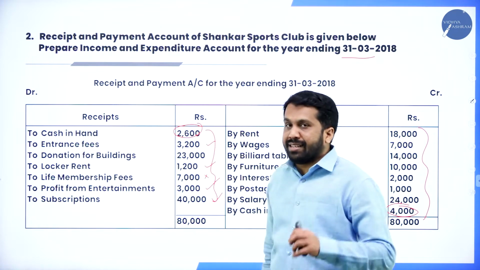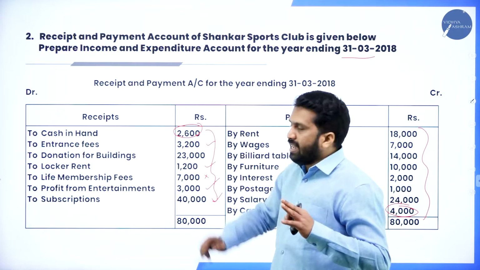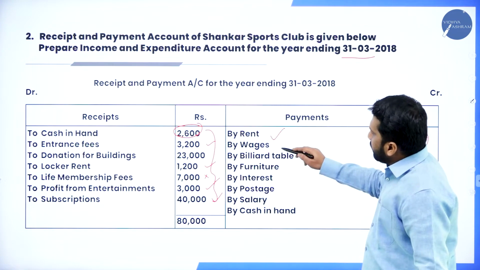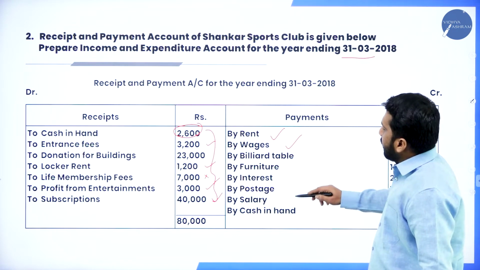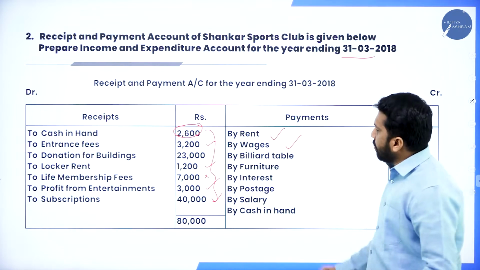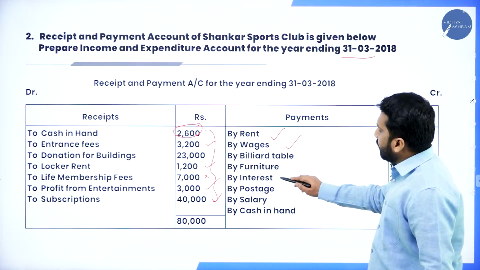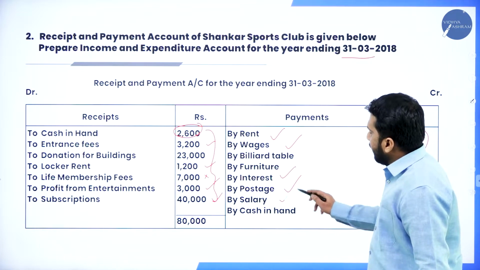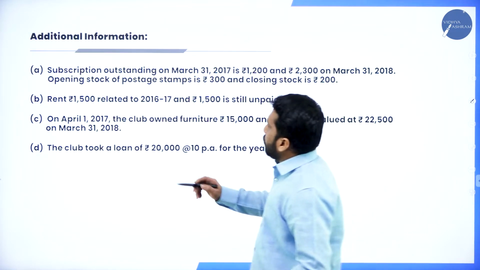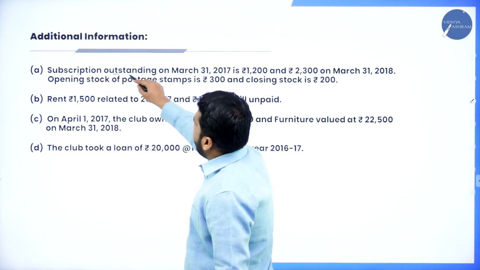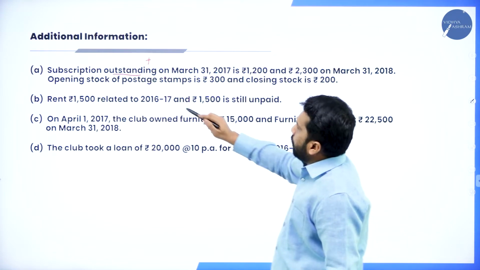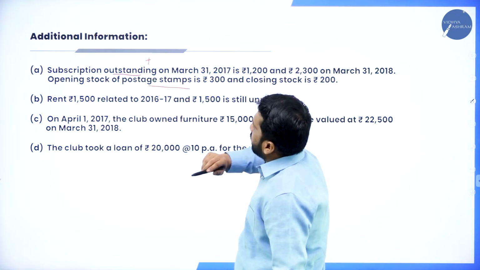Subscription, always yes. It will come under income. Next, payments: rent, yes. Wages, yes. Billiard table, will you purchase a table every month? No, it is capital. Furniture, no. Interest, yes. Postage, salary, yes. This much only is your payments. All the information they have given. Adjustment outstanding, always add. So next one, opening stock of postage and stamps is given.